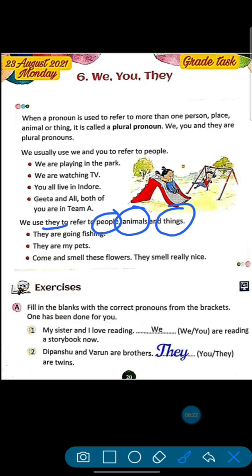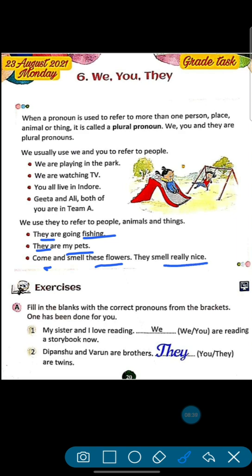Okay, like they are going fishing, they are my pets. I told you, we use they for people, animals and things. Come and smell these flowers, they smell really nice.